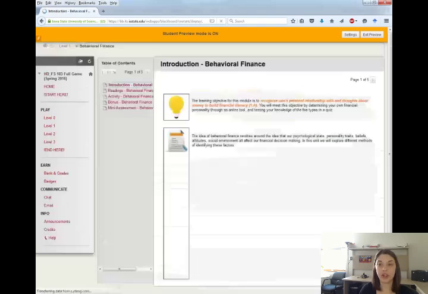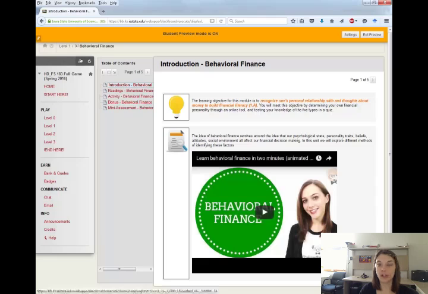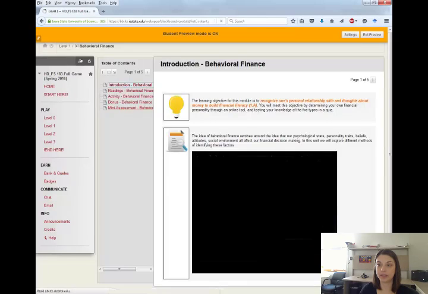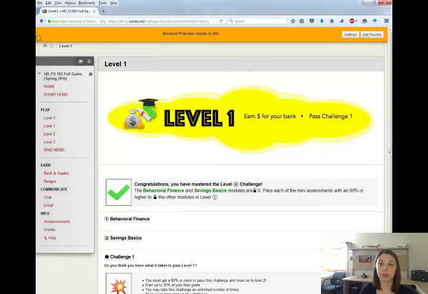Each content unit will house an introduction, reading, an activity, and a mini assessment. If you pass the mini assessments for the required content units with an 80% or higher, you will unlock or release the elective content units. If you don't reach the 80% or higher, the elective content units will never become available to you. The mini assessments themselves do not count towards your final grade. They are only used to release new content.